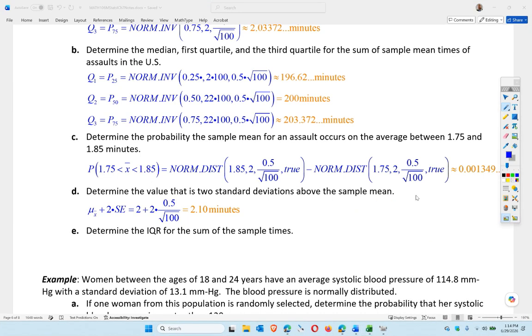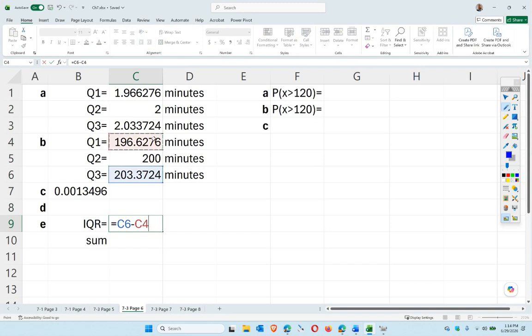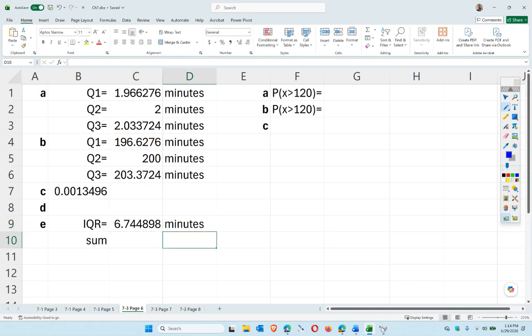Okay, determine the IQR for the sum. Keyword there is sum of the samples. So if I go back here, these are the mean of the groups. These are the sum of the groups. So the IQR here is Q3 minus Q1. That number of minutes is the IQR for the sum, essentially, right?